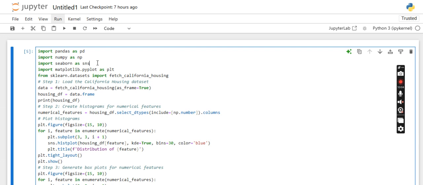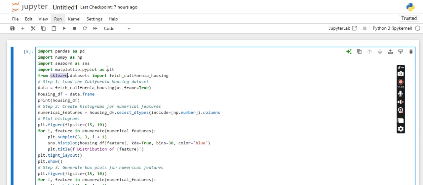And then seaborn. Seaborn is a data visualization library based on matplotlib. So matplotlib is used for creating static, animated or interactive visualizations. For that we will be using the matplotlib library. Then there is scikit-learn.